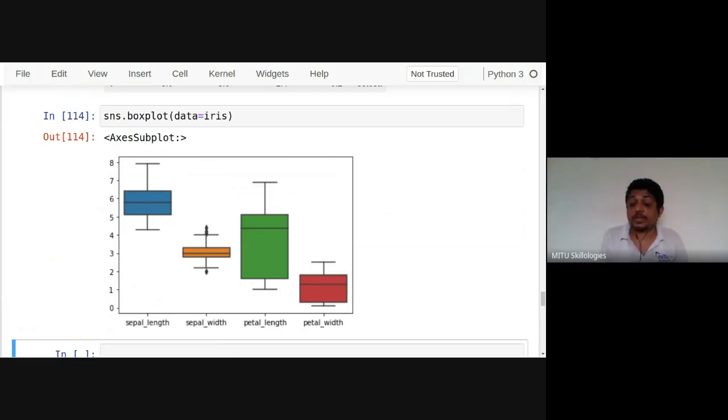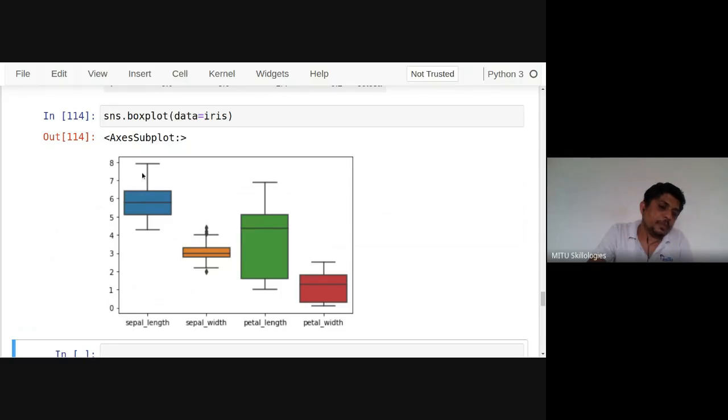Box plot or the concept of this quartile can also be used to detect or check the outliers. See, these are the outliers shown here, dots, which are above that maximum value or below minimum value. Okay, so here in petal length, we have this one. This is the median value. You can see median is far away actually. Here maximum values are present from 25 to 50% quartile. You can observe this one. This is at the center of all almost, means equal distribution is there. Here it is not. Again, 75% is very close, and after that again more values are there. This is what interpretation we can see.